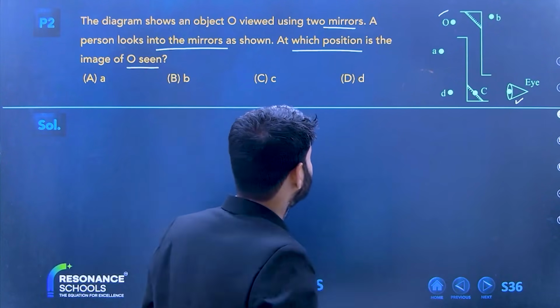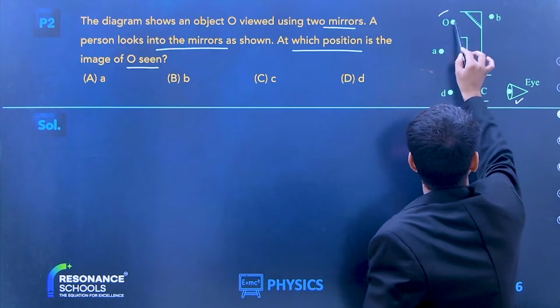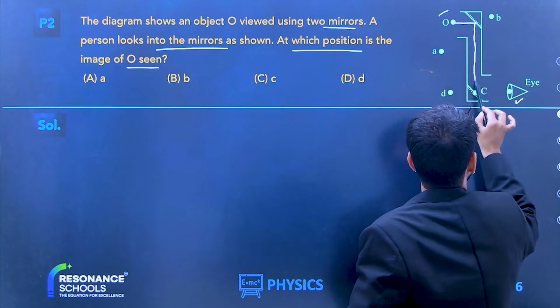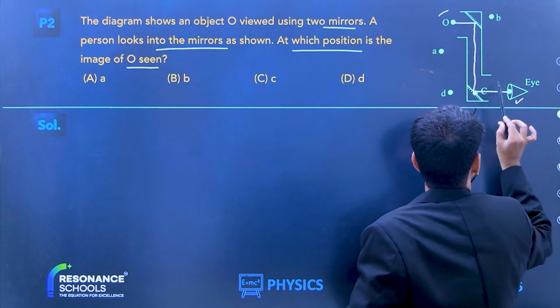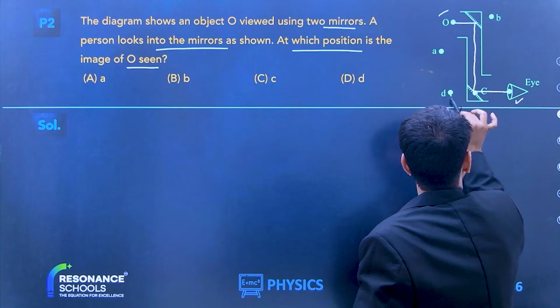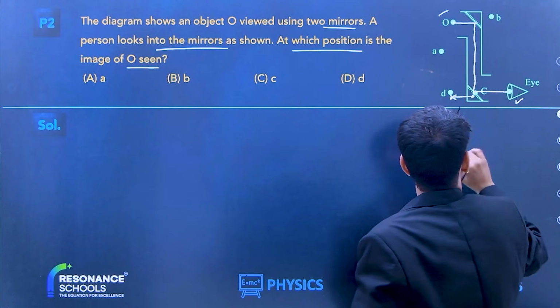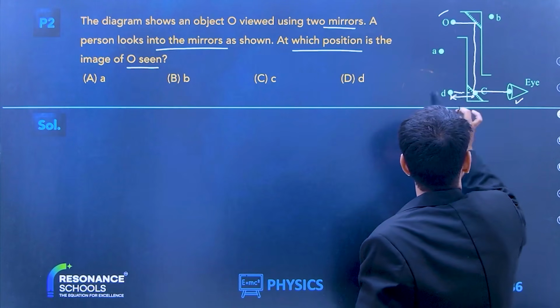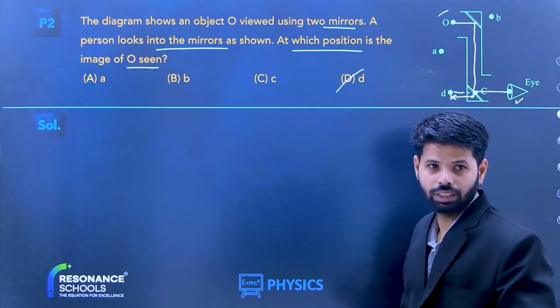See, the image will come like this, go like this, and be seen here. Do you know that the image will be seen at this position, right? The image will be seen at this position. So actually the answer is D, right?